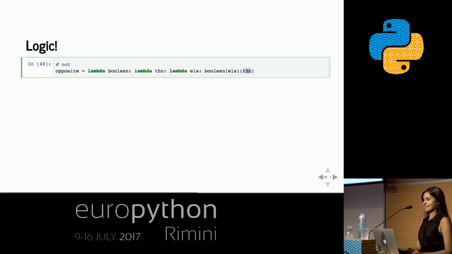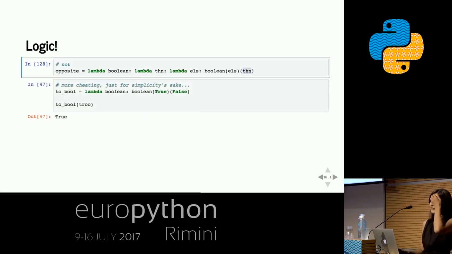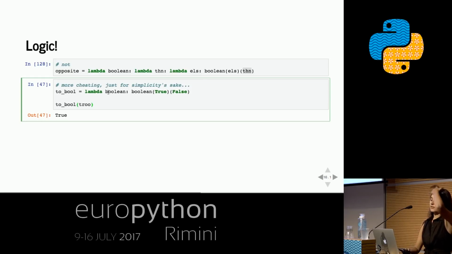Do you believe me? You're like, yeah, I guess. Okay, so we should expect this, right? If I make a little cheating function that just applies a Boolean to Python's true and false, just so that we can see what Python thinks it is, instead of having to do something complicated. And again, this is cheating because we can't do side effects and we don't have true and false in any other way except these functions that we created.